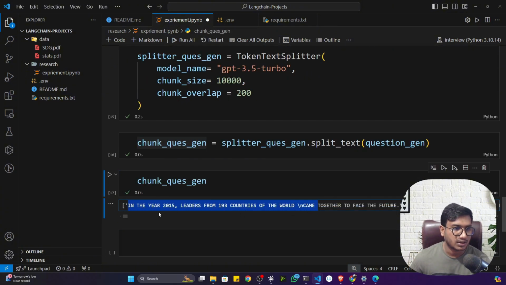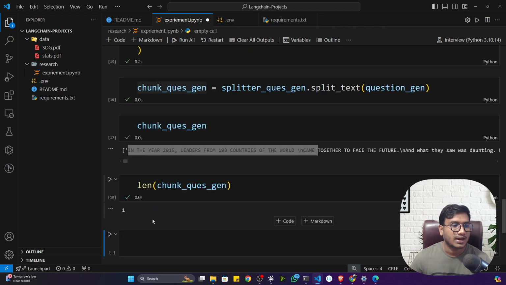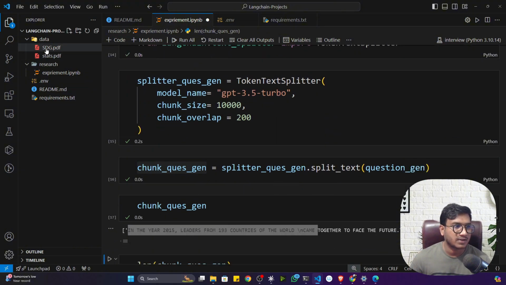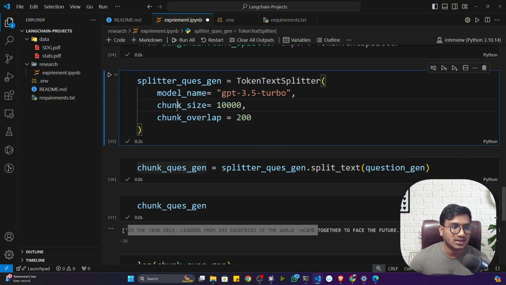See, this is the chunk I got. Now how many chunks has it returned? For this you can use the length function. You can check. See, it has only given me one chunk. Because why? This PDF, if you count all the words, it won't be 10,000 words. It is less than 10,000 words. That's why I've given chunk size equal to 10,000.